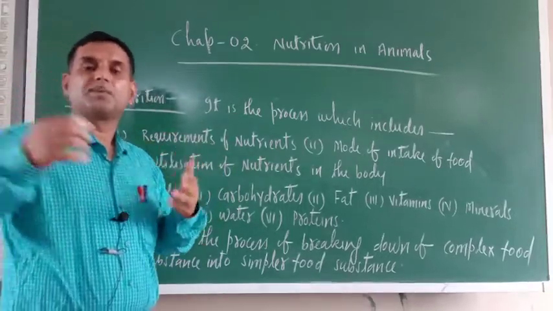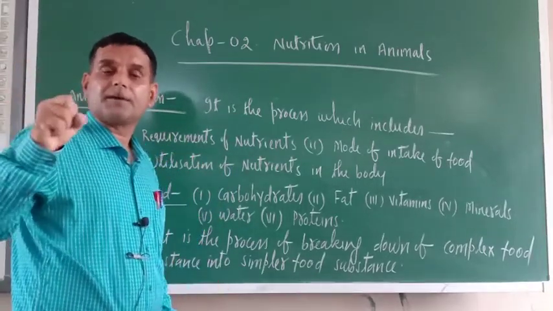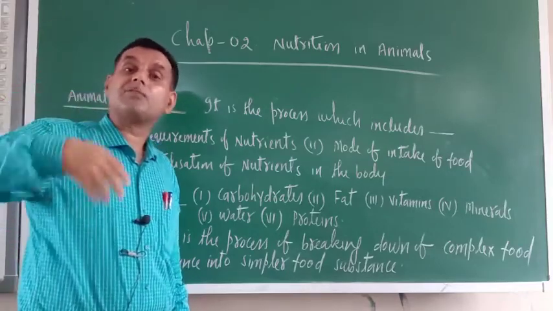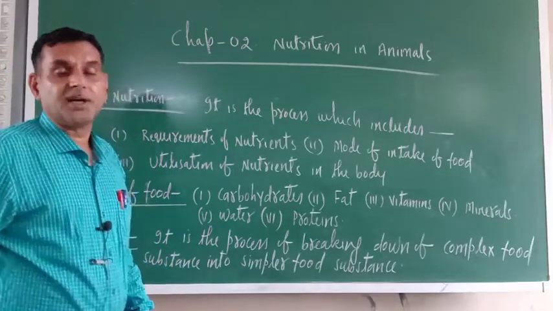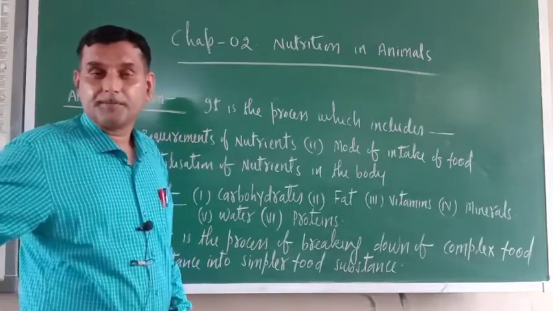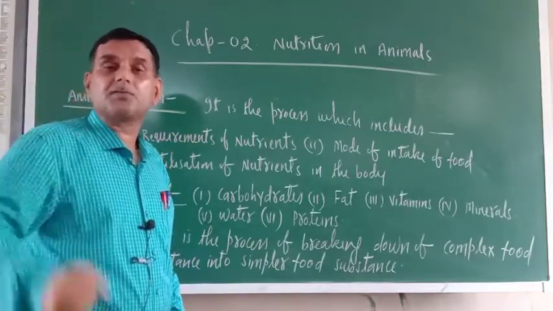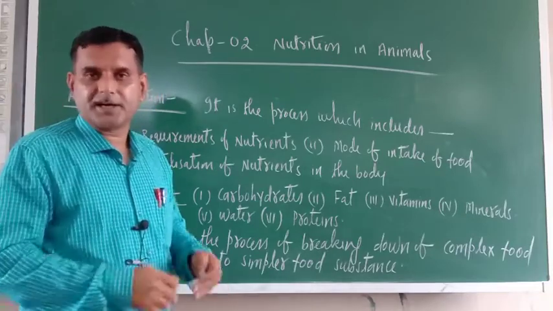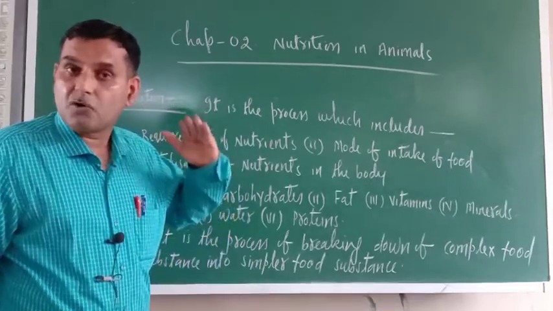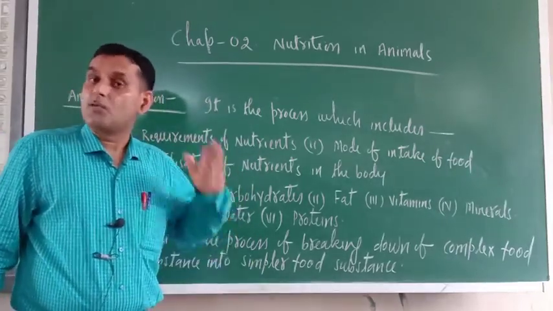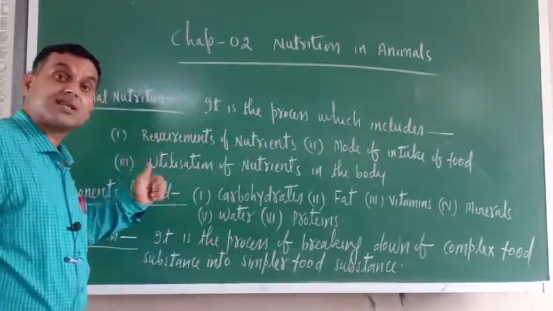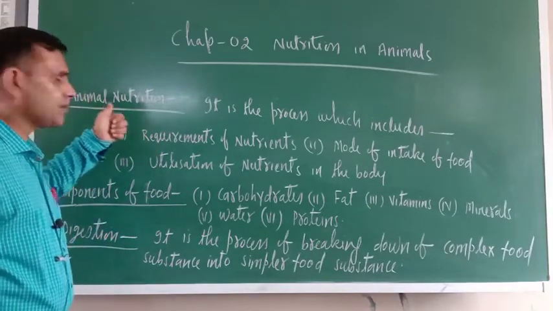Just see. People who are working sitting in offices do not require very energetic food like carbohydrates and fats. But the people who are working in the field require more energetic food like fats and carbohydrates. That is the meaning of requirements of nutrients. According to the profession of the person, one has to choose the nutrients. That is the first thing included in animal nutrition.